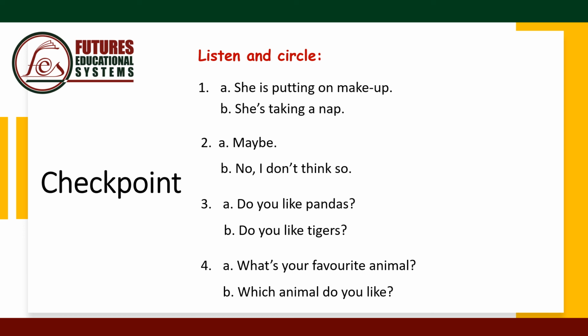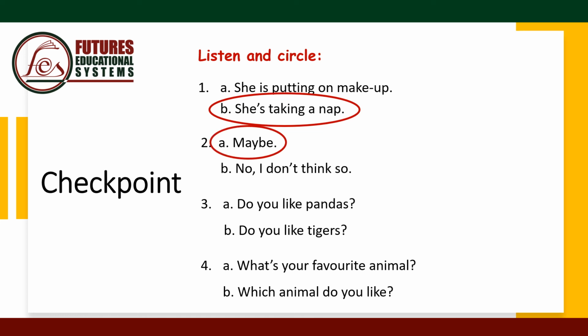Listen and circle. In numbers 1 to 4, you're going to hear mini dialogues, a question and an answer. In numbers 1 and 2, you're going to circle the correct answer, and in numbers 3 and 4, you're going to circle the correct question. Number 1, what's she doing? She is taking a nap. Yes, the answer is B. Number 2, do you think it's going to rain? Maybe. Yes, the answer is A.